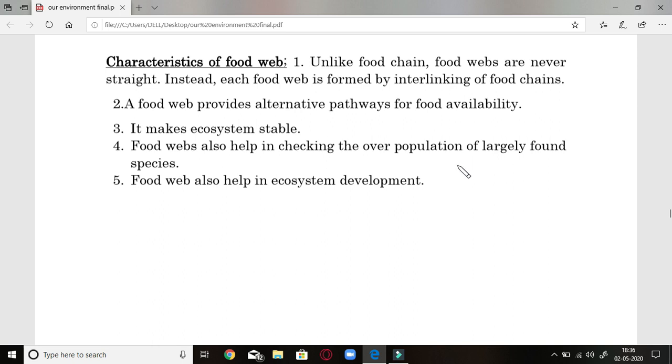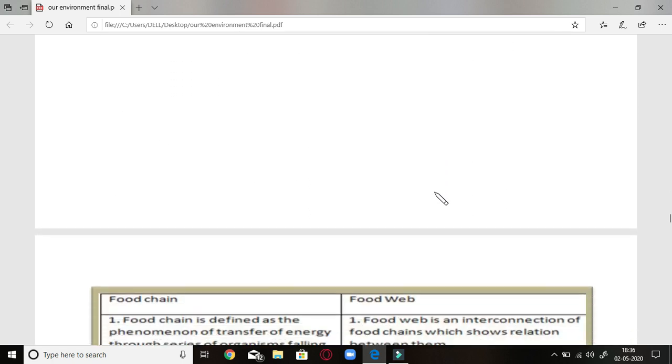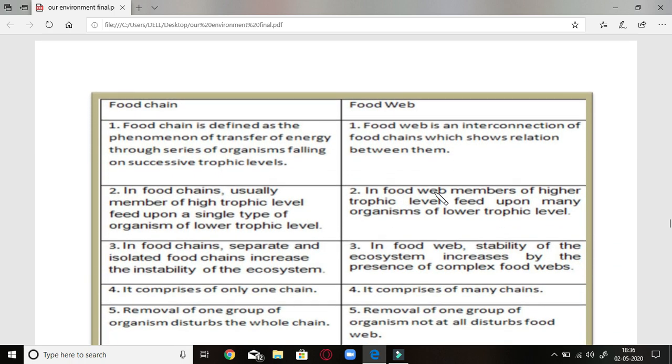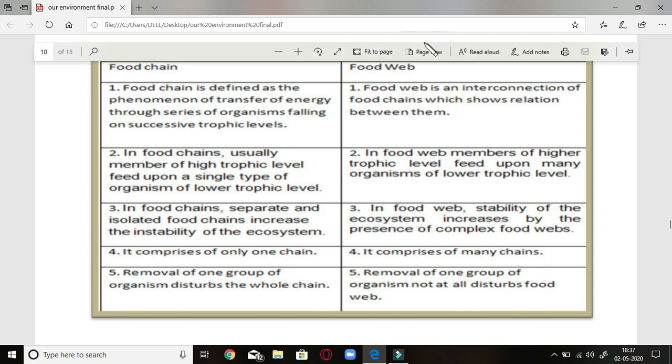Fourth, food web also helps in checking the overpopulation of largely found species. If any species has a very large number of organisms, that will be controlled because of the food web. And fifth, food web also helps in ecosystem development. Right, so that is beneficial as compared to the food chain. Let us see what is the difference between food chain and food web.